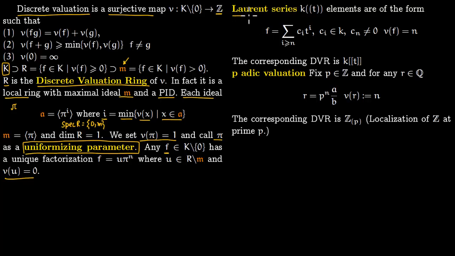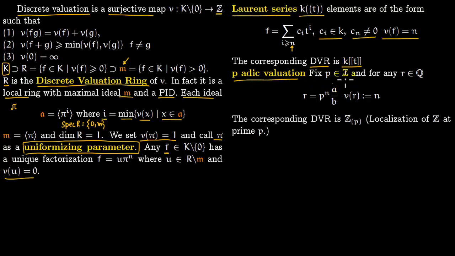So the first prototypical example is Laurent series. So this is how it is written. Elements are of this form. They are power series. They go all the way to infinity, and that's why you have these round brackets. So sum of c_i t to the i, where c_i is in k, c_n is not 0, then the valuation of f is n. So c_n not 0 means n is the lowest index here. So the valuation of f is n. And the corresponding discrete valuation ring is the power series ring in t.